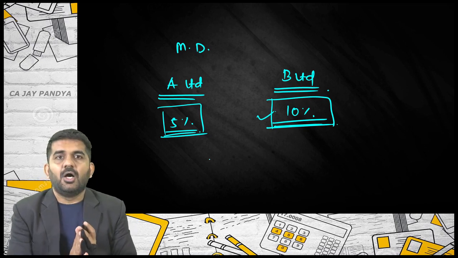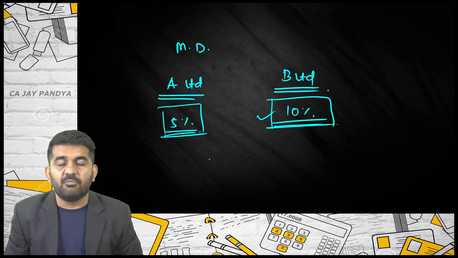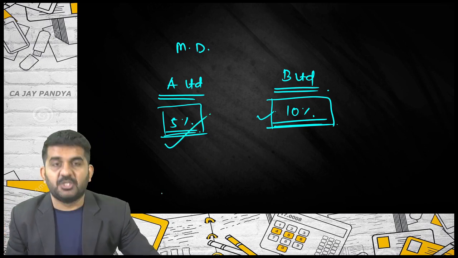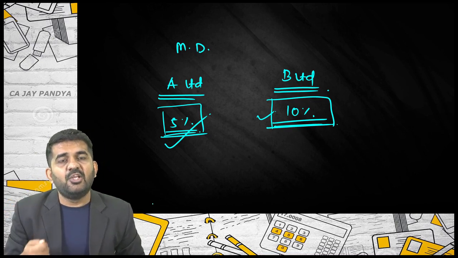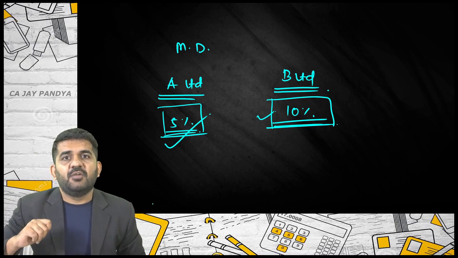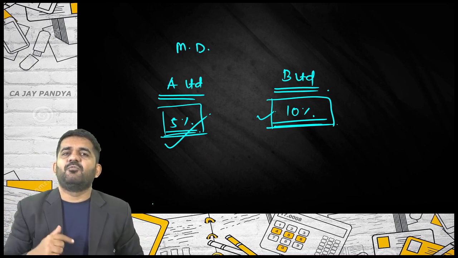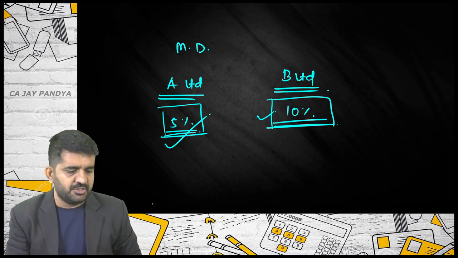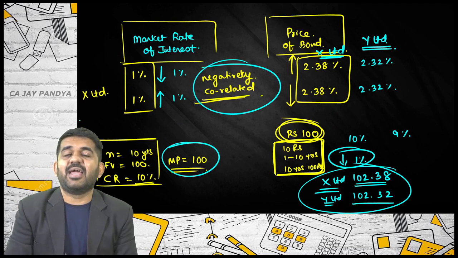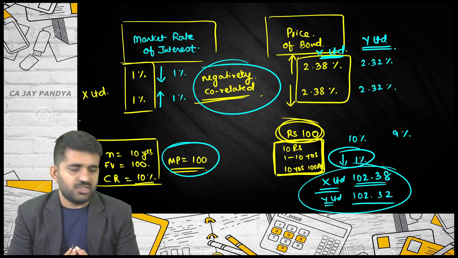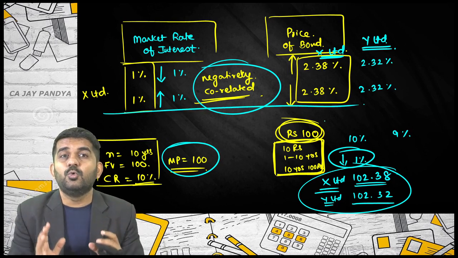But still, duration is in years, the average number of years in which your investment will be recovered. Modified duration, 5%. If the interest rate increases by 1% in market, the value of the bond will decrease by 5%. If the interest rate decreases by 1%, the value of the bond will increase by 5%. And always remember, this never misses. They are always negatively correlated whatever happens.